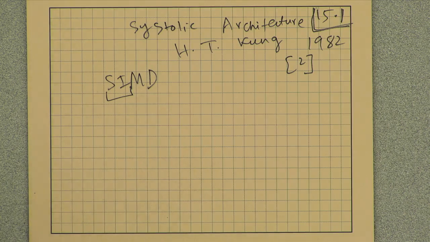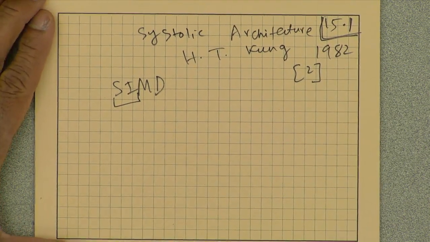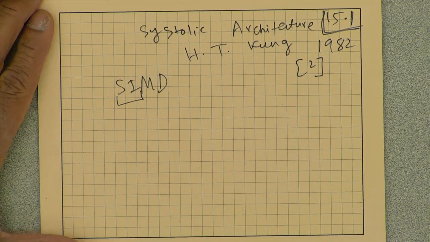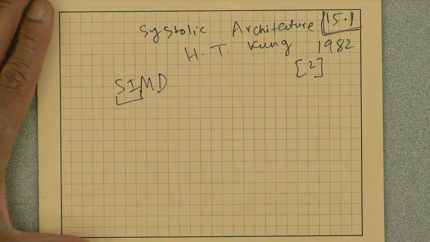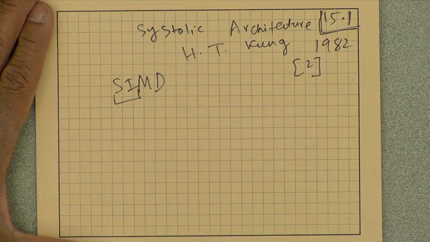So in those days, we are now going back to 1980. I think the best technology people had access to in those days was probably 10 micron. My brain is not working with this.